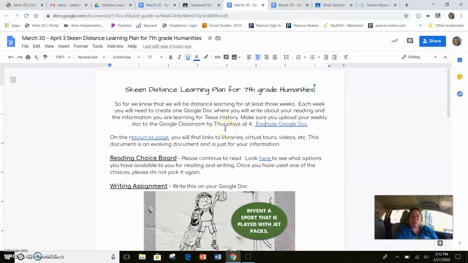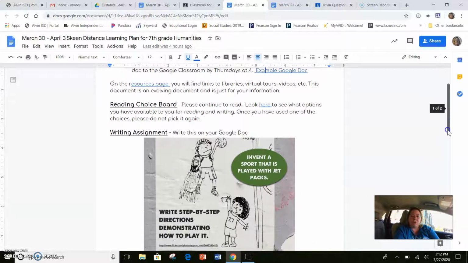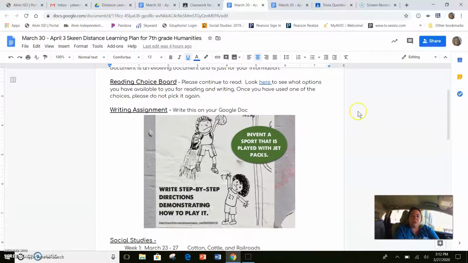Again, the resources page, which I'm sorry I didn't get a whole lot added to it because the internet went out in my house. But if you scroll down, you'll see there's still the reading choice board. Whatever you did last week, please don't do that this week. There's now a new writing assignment. This is a creative writing assignment. So please create for me a brand new sport. This sport you're going to play with jetpacks.